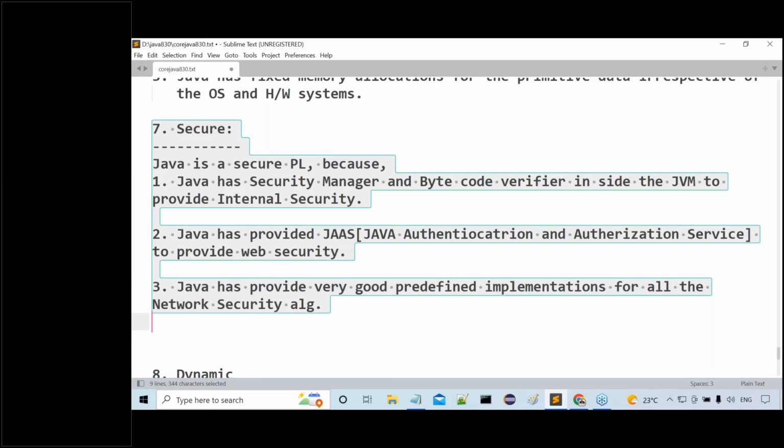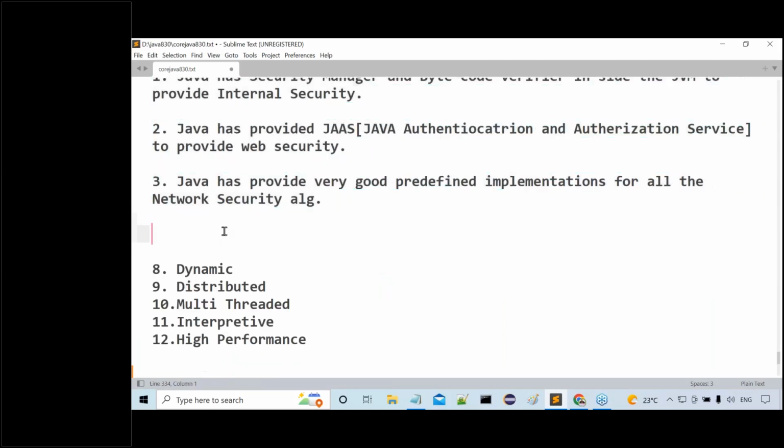This is one point. The second one is that Java is very good at web security. How can you say that? Java has provided a separate service for authentication and authorization. The service is JAAS, the Java Authentication and Authorization Service. Because of this reason, we can conclude that Java is very good at web security.